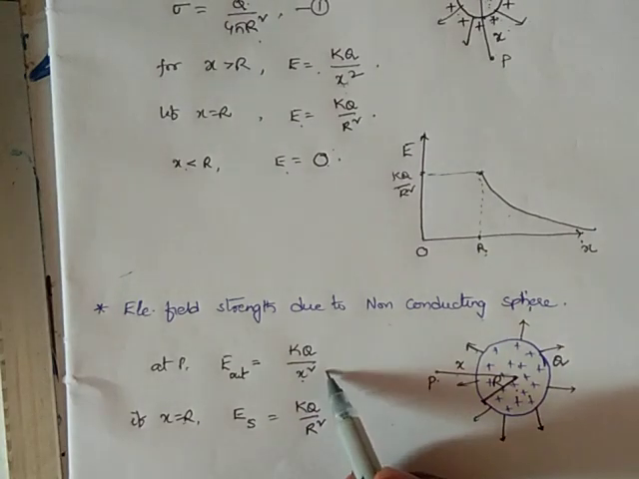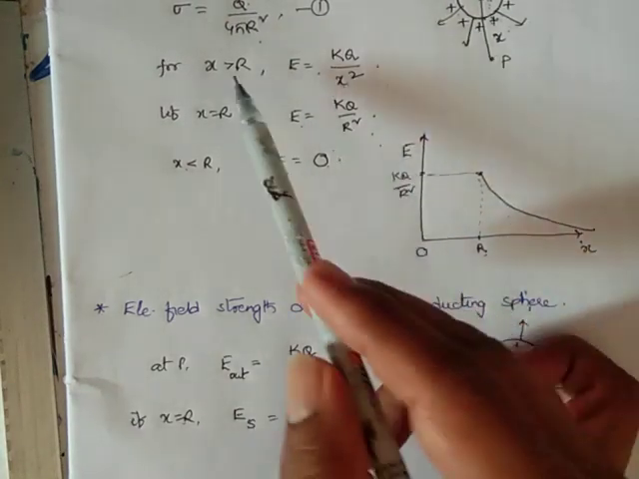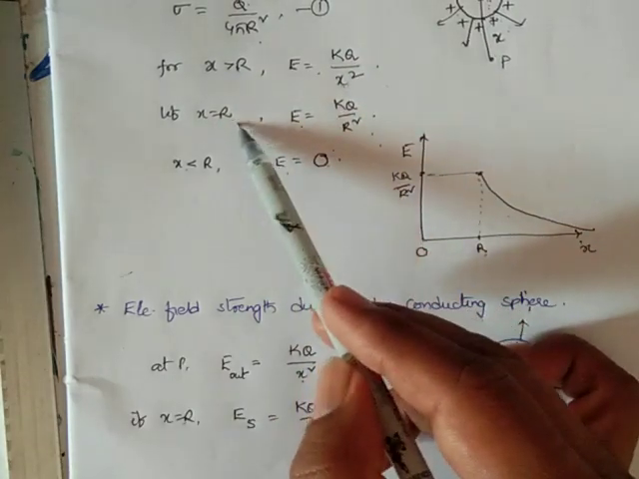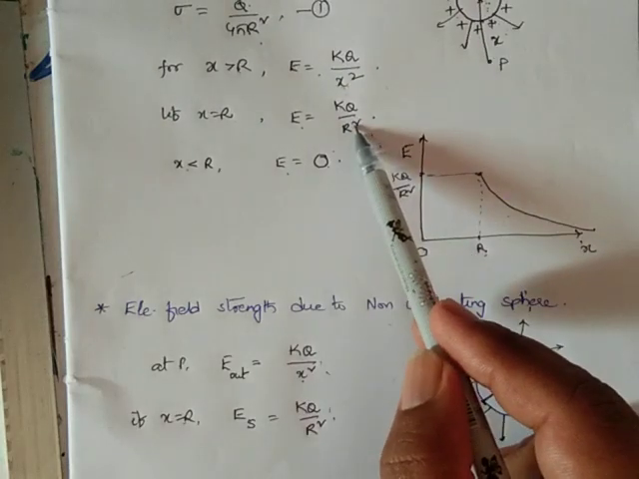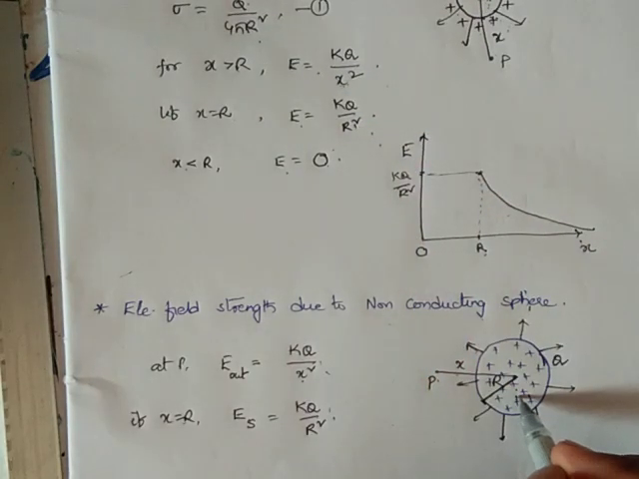So till then both have the same kind of expression. That should be very clear. If x is greater than r, we say kQ by x square. If x is equal to r, kQ by r square. So both are the same, just with separate expressions. But whenever we enter into the sphere, the concept varies.